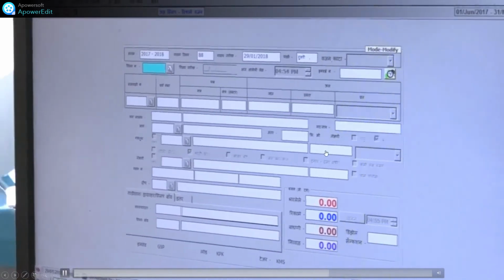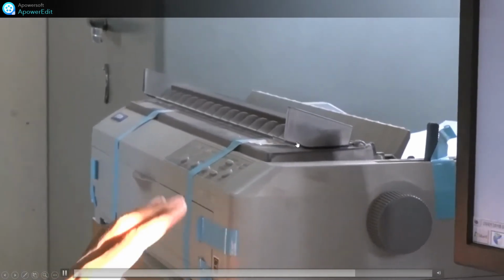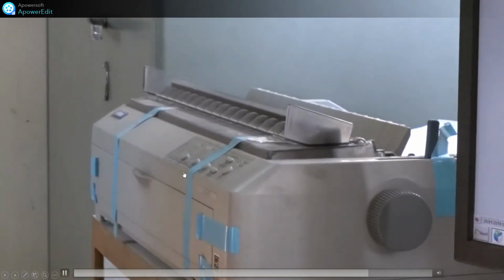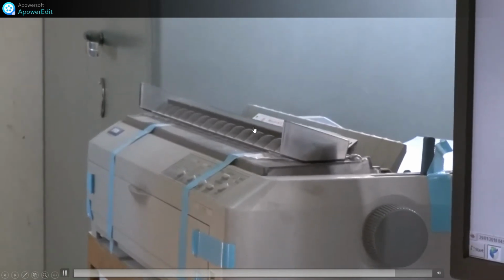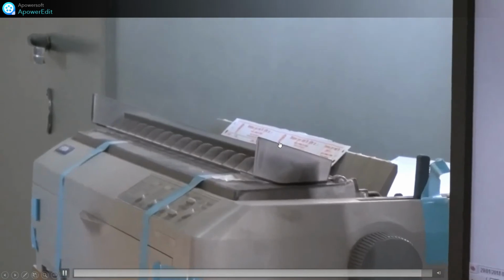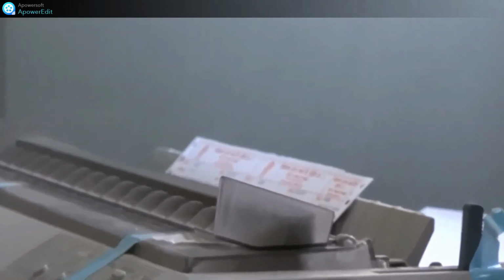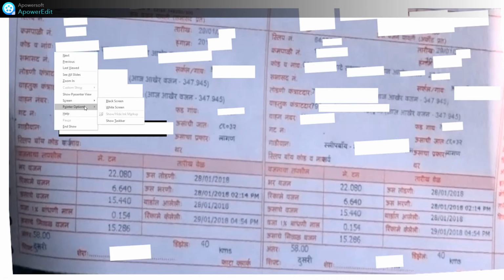Automatically that record is saved in the computer, and you can take a printout of that receipt from the printer. One copy of the receipt is given to the customer or farmer, and the receipt will be like this. See, this is the receipt printout.